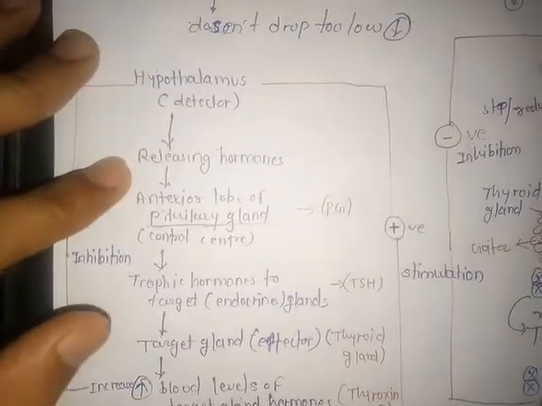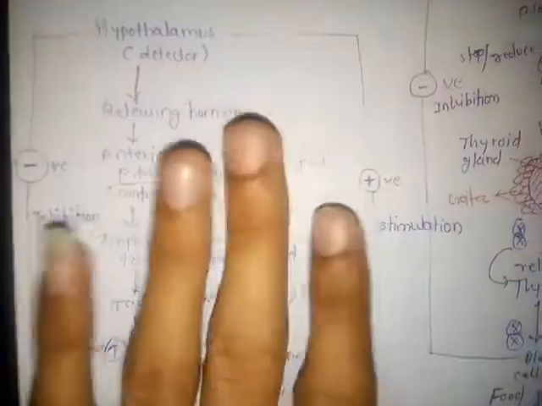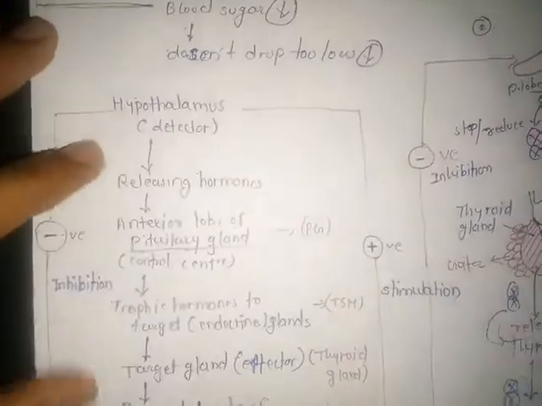Then next, from the exam point of view, the principle is explained in one flow chart. I hope you understand this flow chart. After this flow chart we will give one example on it. So first, that is the hypothalamus.